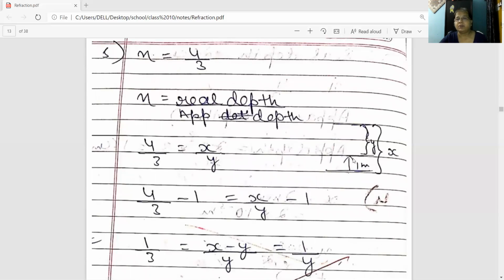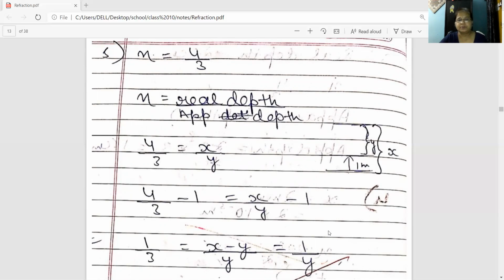The bottom appears to be raised by 1 meter. This is the real depth x, y is the apparent depth, and it appears to be raised. So 4 by 3 minus 1, you are getting 1 by 3. And x by y minus 1 is x minus y by y.